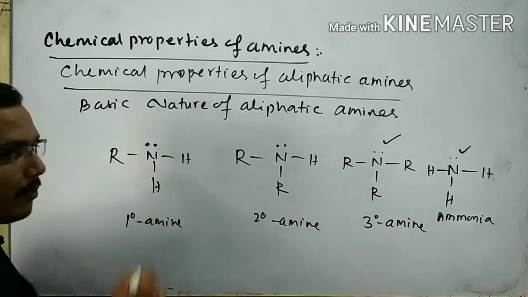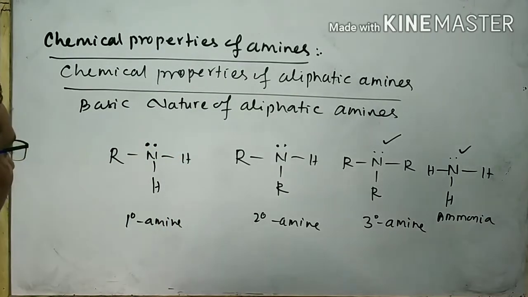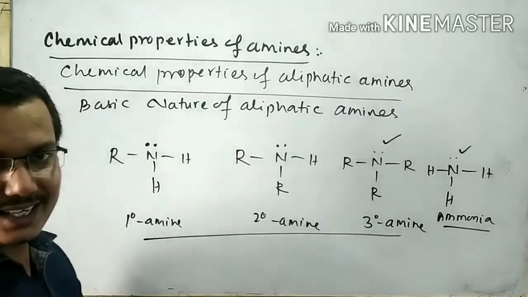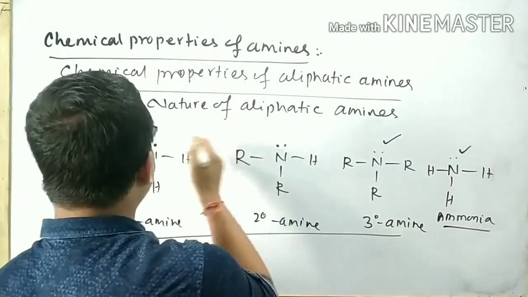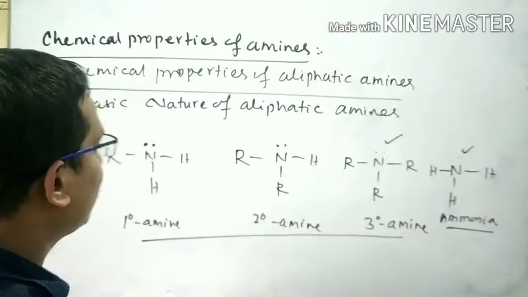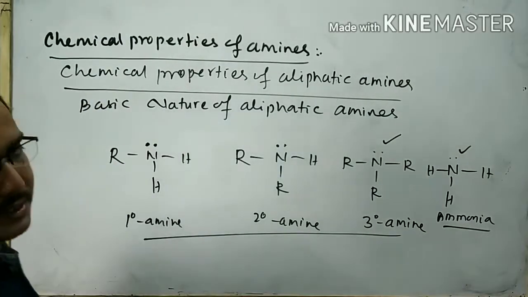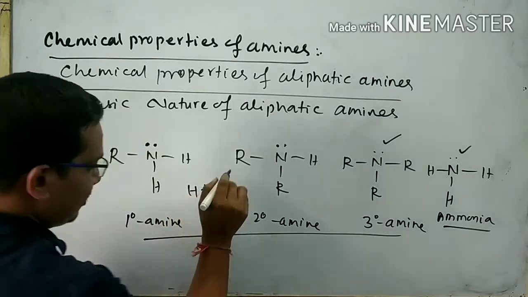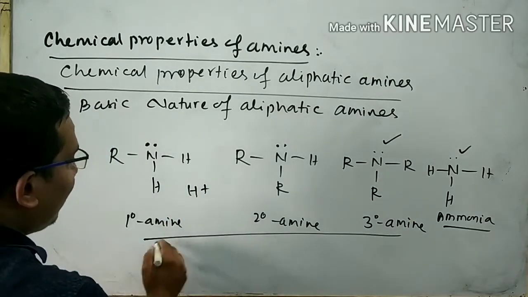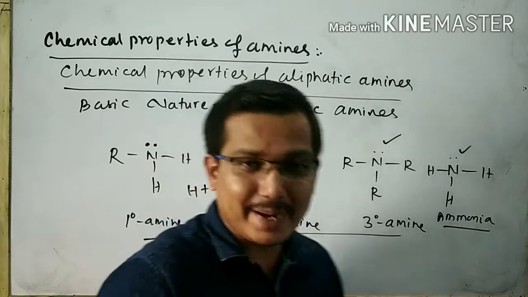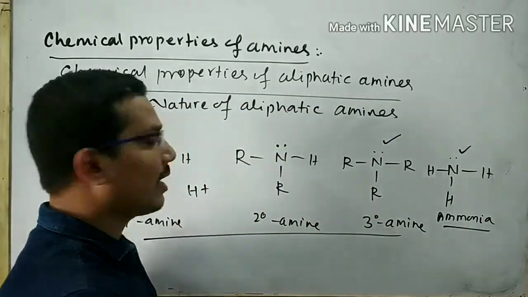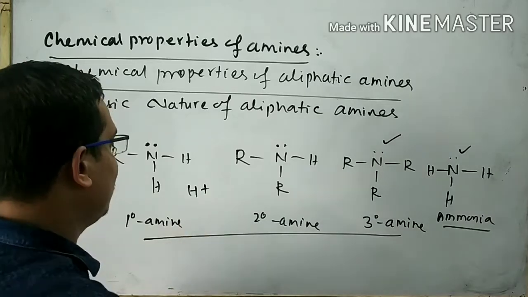Due to the presence of the lone pair, the amines and ammonia have a tendency to donate the electron pair to an electron deficient species like H plus.